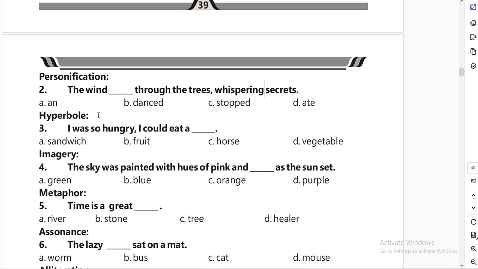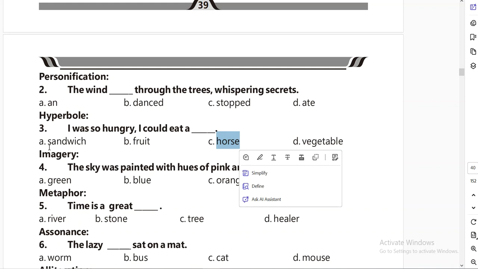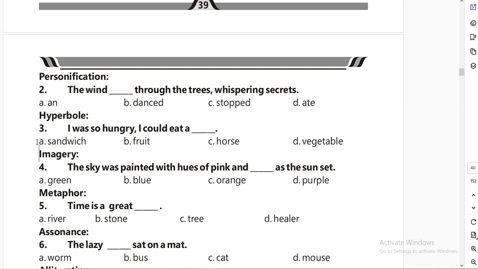Then hyperbole, exaggeration: I was so hungry I could eat a horse. Okay, vegetables, fruit and sandwiches are all normal things, so there's no exaggeration in them. So suppose you want to create some dramatic effect in your writing, you can say like this: I was so hungry I could eat a horse.